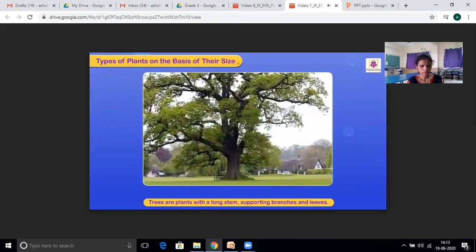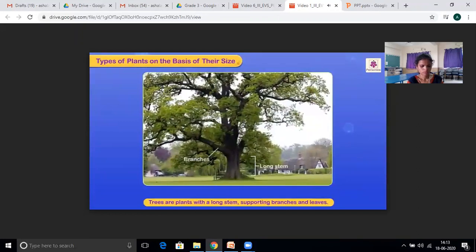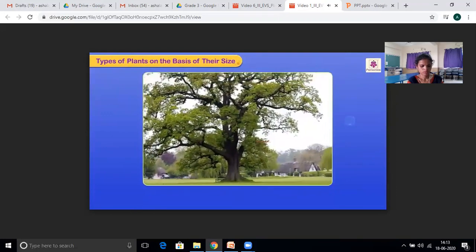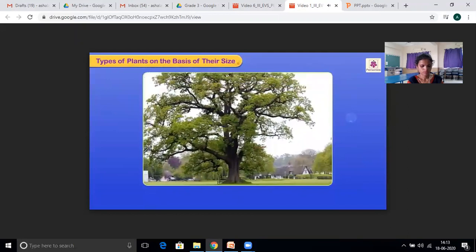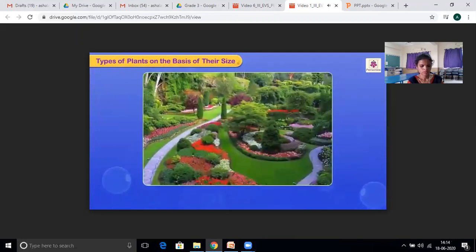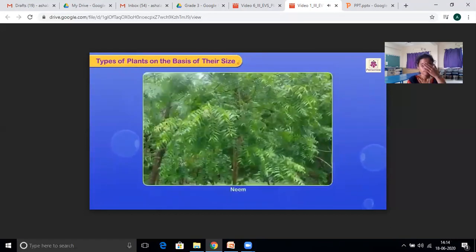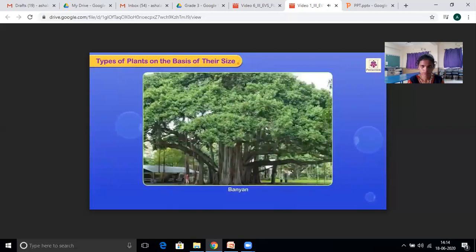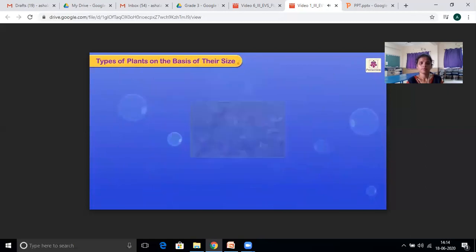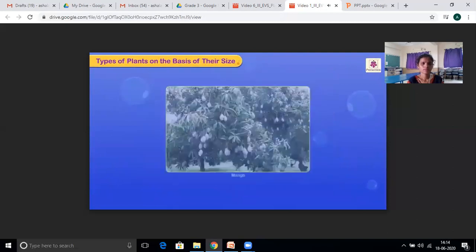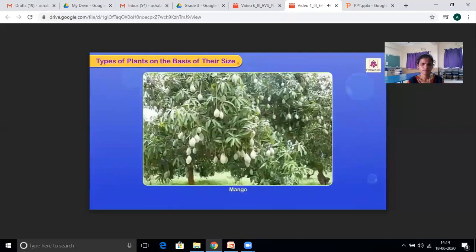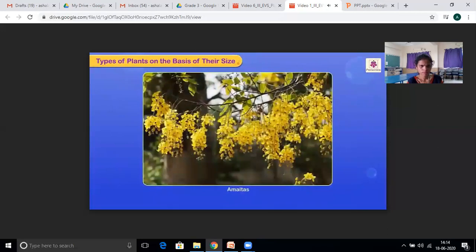Trees are plants with a long stem, supporting branches and leaves. They are big in size and have a thick brown stem called the trunk. Common trees in your neighborhood are neem, banyan, chiku, gulmohar, mango, and amaltas.